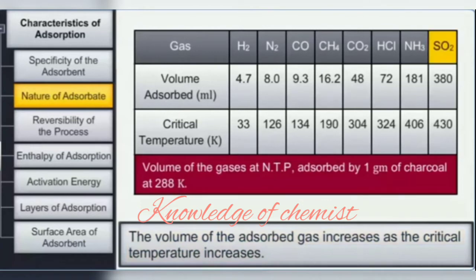The critical temperature of sulfur dioxide is 430 Kelvin, and hence it is adsorbed more on charcoal than methane and hydrogen, which have critical temperatures of 190 and 33 Kelvin respectively.